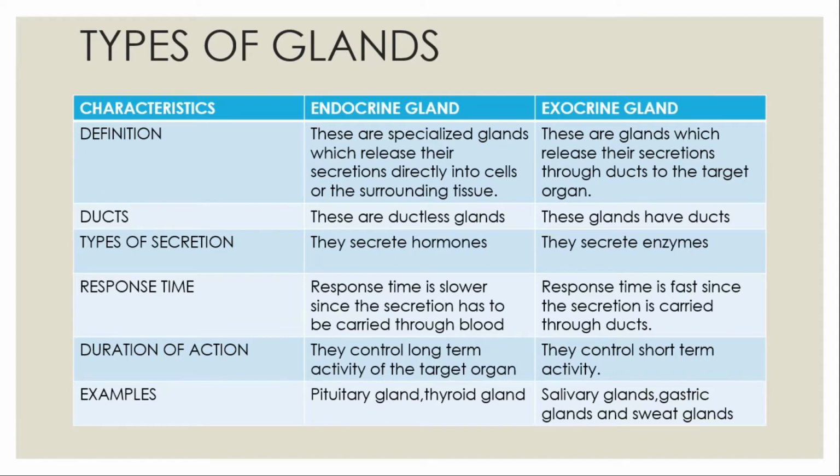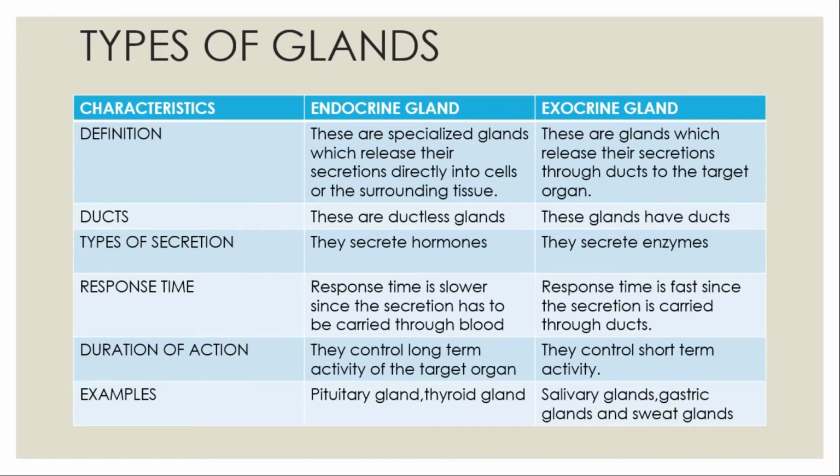Now, by definition, as you can see, endocrine glands are the specialized glands which release their secretion directly into the cells or the surrounding tissues. Now, this word endocrine is actually derived from two Greek words. Endo means within or inside, and crine means secretions. And also, they are called the ductless glands, as you can see.